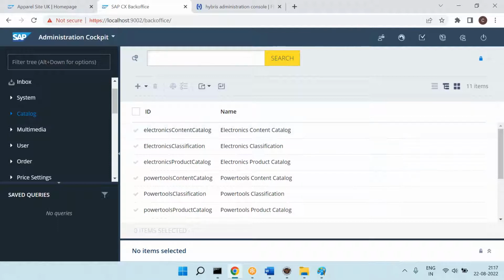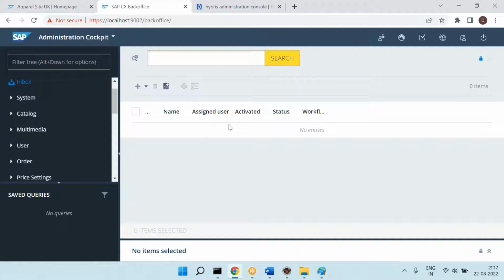That is the concept. Let's say for example inbox, right? Is inbox having sub nodes? No. So if you click on this, then you are getting some data. That means the node is assigned to the type directly. The node is assigned to the table directly. That's why you are getting the data. So do we have a system table? After inbox, we have system, right? Is it a table or?